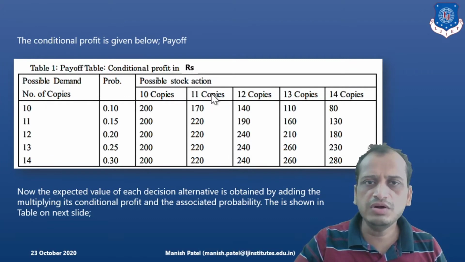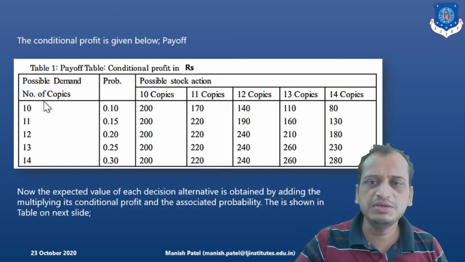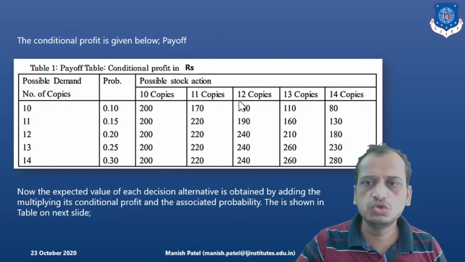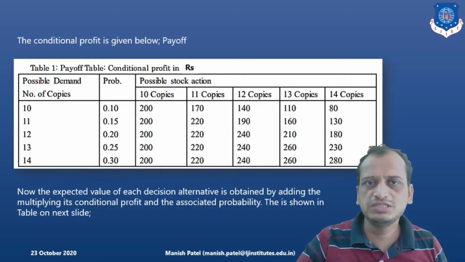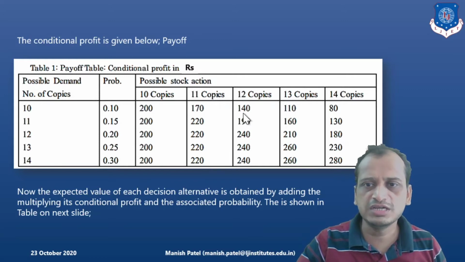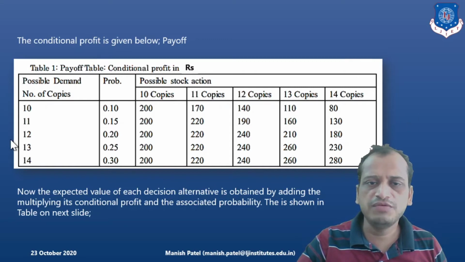In the same way, if 11 copies are stocked and 11 copies are sold, then 11 into 20 is 220, and likewise. When 12 copies are stocked and 10 copies are demanded, two copies are unsold. For one copy there is a loss of 30 rupees, for two it will be 60 rupees. So 200 minus 60 is 140, and likewise. Clear? So we have prepared this conditional profit table.